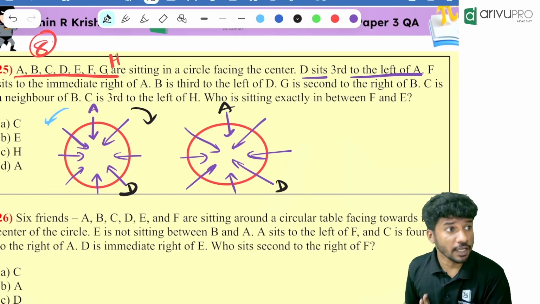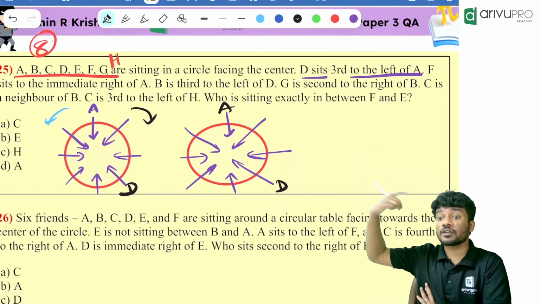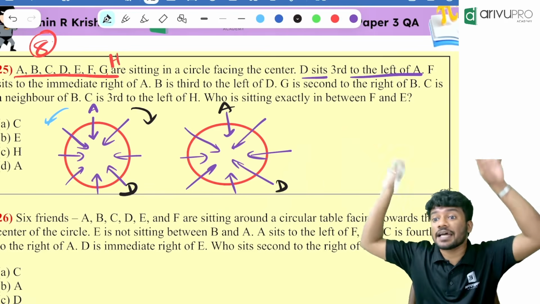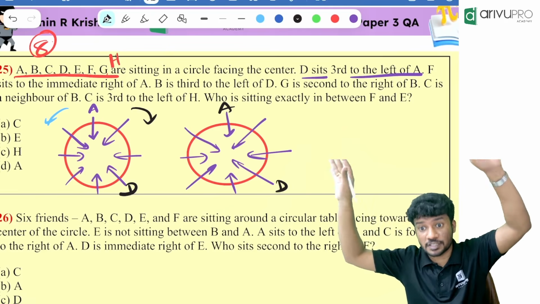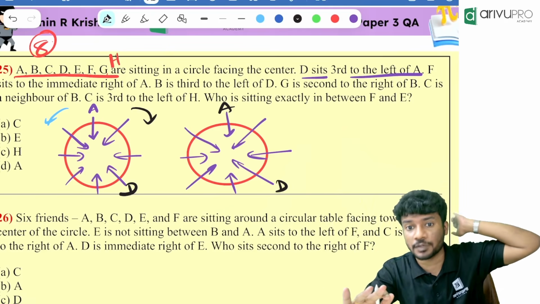Anyone is having doubt? If you still have doubt, you need to revise the direction test again. Think from the direction point of view. That is always easy for us because we studied that chapter already.